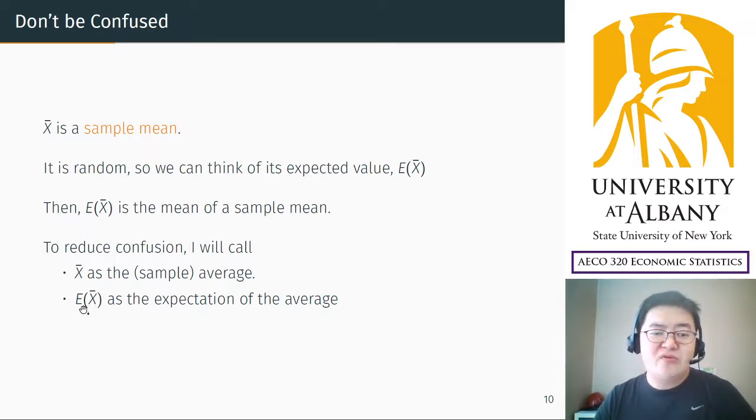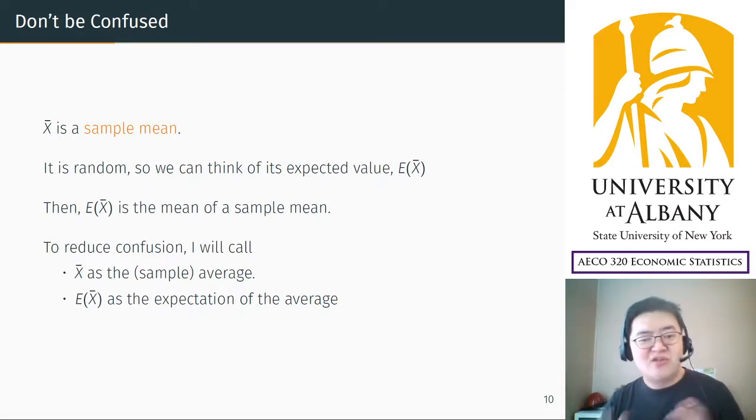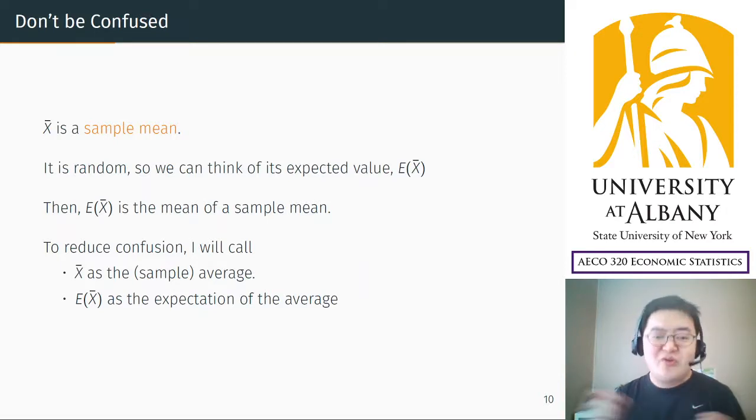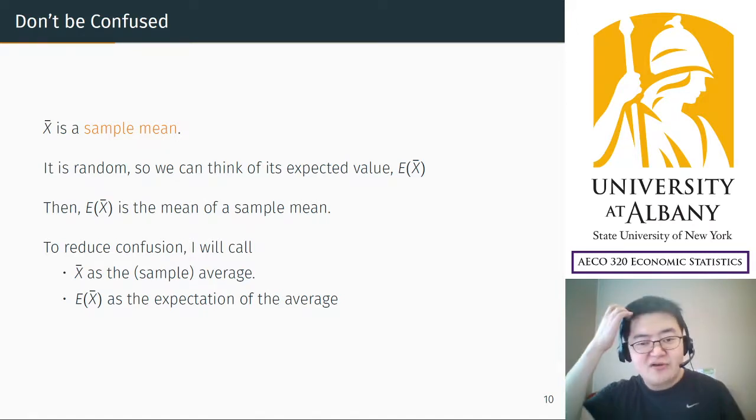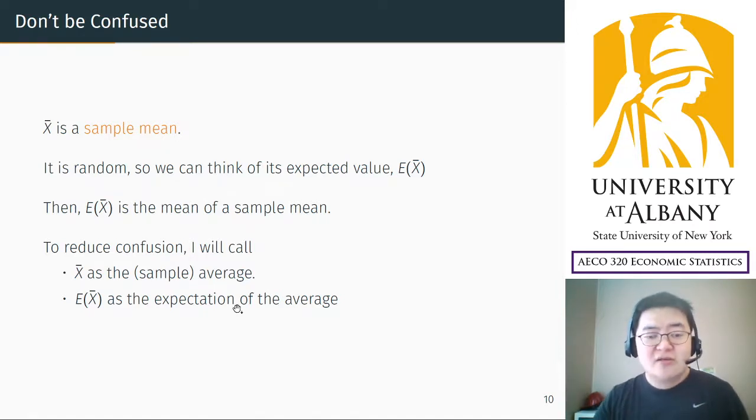But I am going to call the mean of the sample mean the expected value or expectation of the average, because expectation sounds more like a theoretical object. Expectation is not something you can calculate, but it's more like a mathematical, imaginary, conceptual object. So I'm going to call this the expectation of the average.